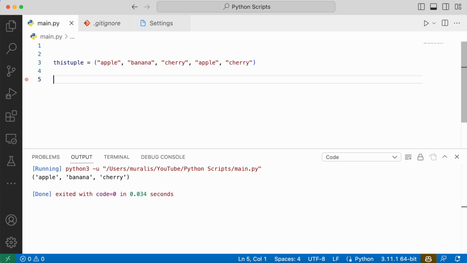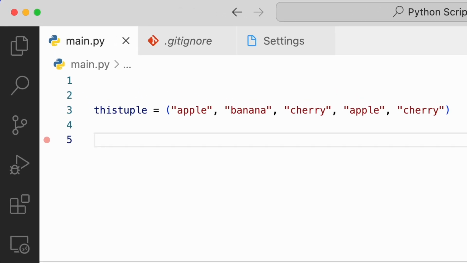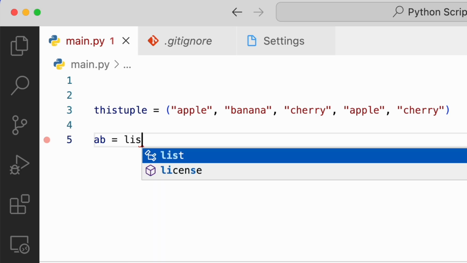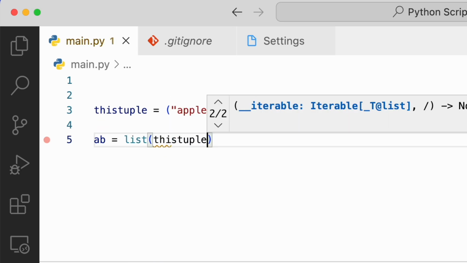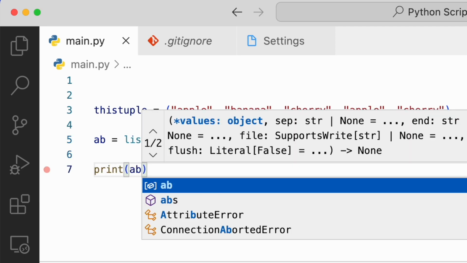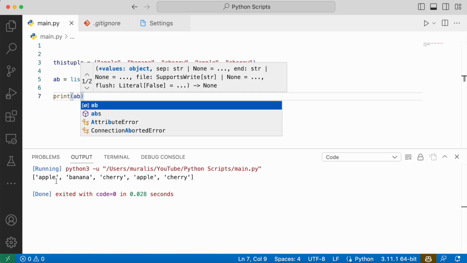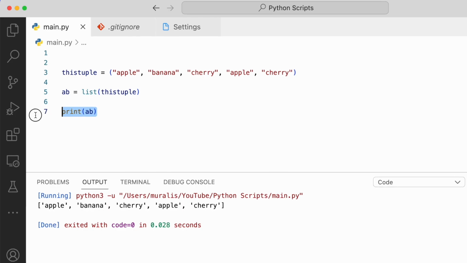How? This is the approach. First of all, we need to convert this tuple to a list. Why list? Because a list is mutable. So once we convert this tuple to a list, we can make changes to the list and then we can convert that list back to a tuple. I'm creating a variable AB and I'm converting this tuple to a list. Let me just print AB so we will have an idea what AB is. So when I print AB, on the console we can see a list is printed. Since AB is a list, now we can make changes to AB.